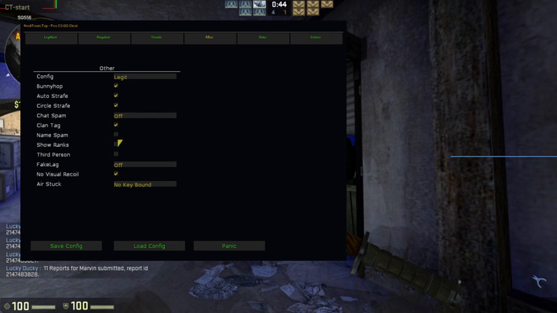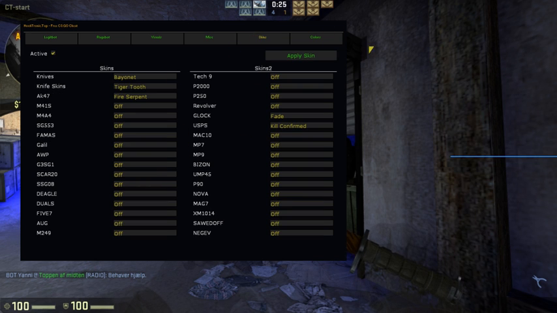Yeah, name spam. The chat here. And fake lag. The players will see you like you have 1 FPS or something, as if you'll be in the air. And skin change, you just change your skins to whatever skin you want.